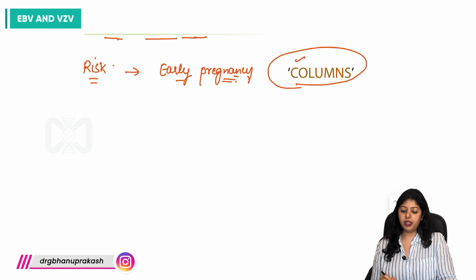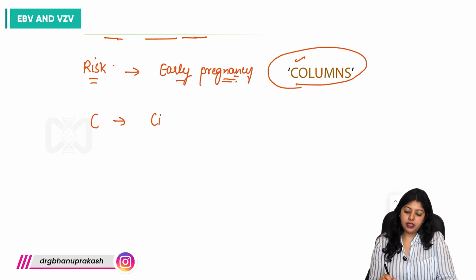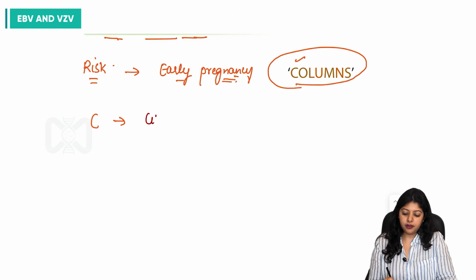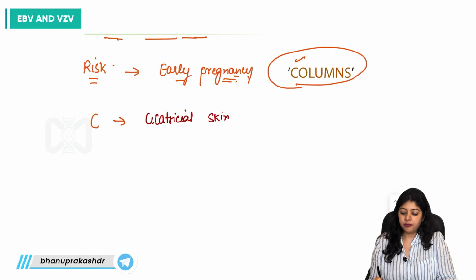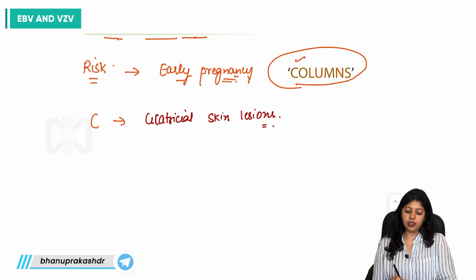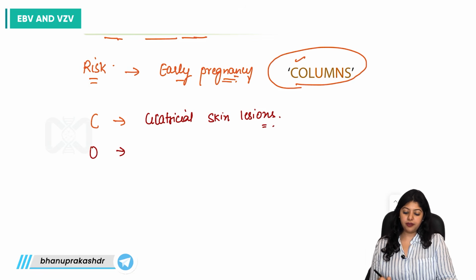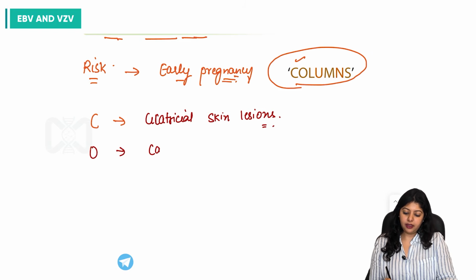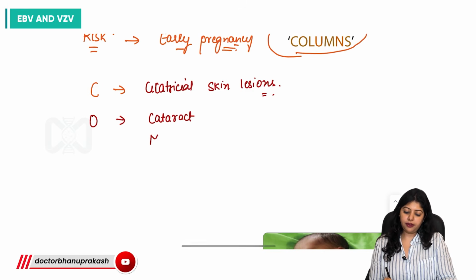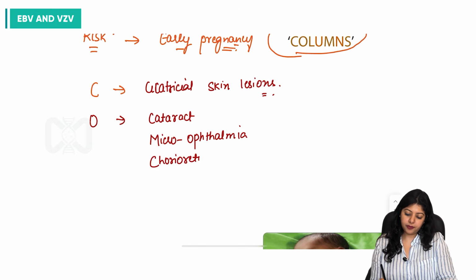For this we have a mnemonic. So C stands for cicatricial skin lesions. Then O, we have ocular manifestations, wherein the patient can have cataract, microphthalmia, and most importantly, chorioretinitis.